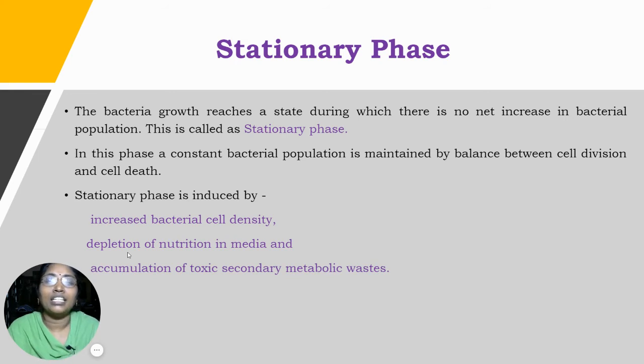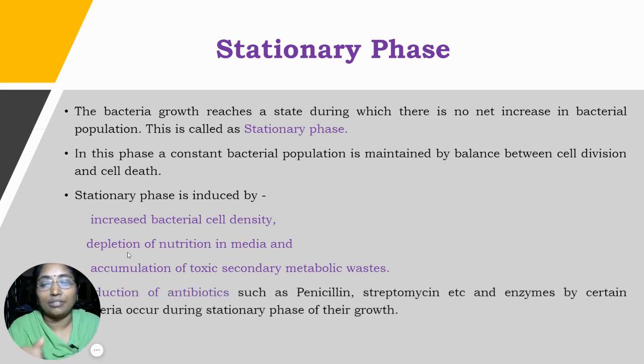And the third reason; these are the three most important reasons. The third reason is the accumulation of toxic secondary metabolic waste. When the bacteria grow and divide continuously, secondary metabolic wastes are definitely produced. As they are produced, they are accumulated, and as they are accumulated, they are toxic to the bacteria. Therefore, because of these three reasons, increased cell density, depletion of nutrients, and accumulation of toxic products from the secondary metabolic waste, the bacteria enter the stationary phase from the logarithmic phase.